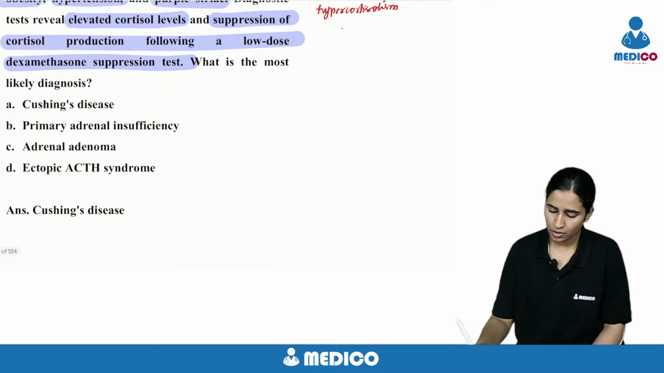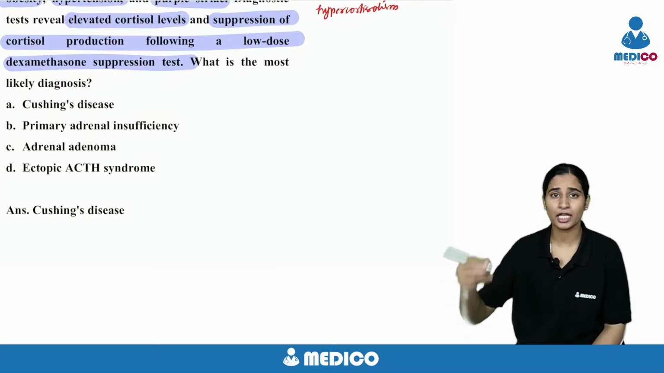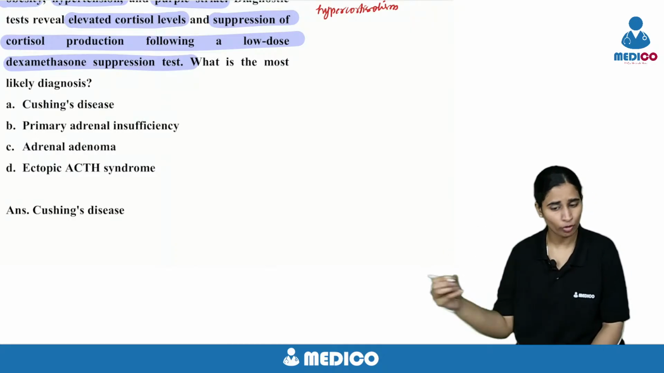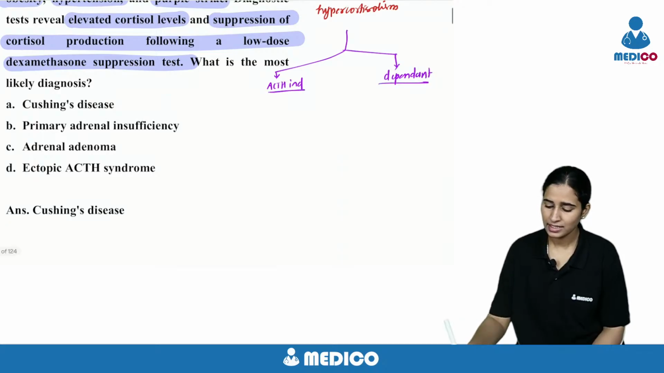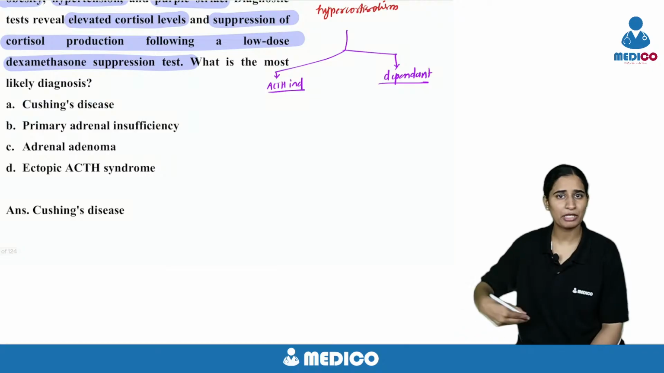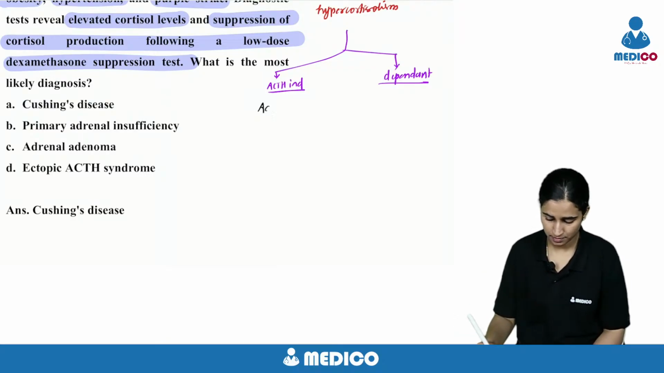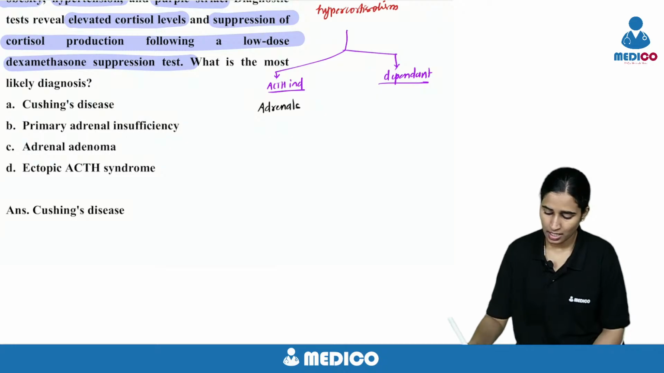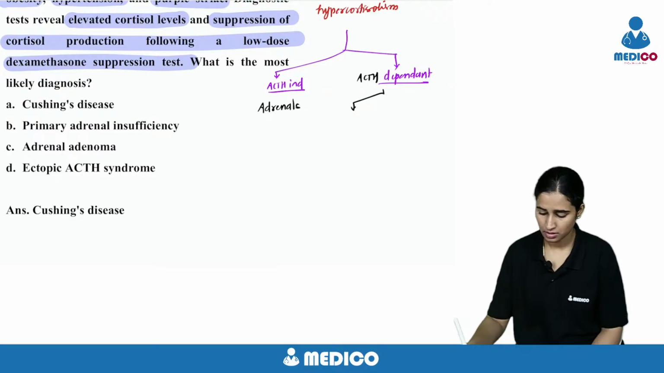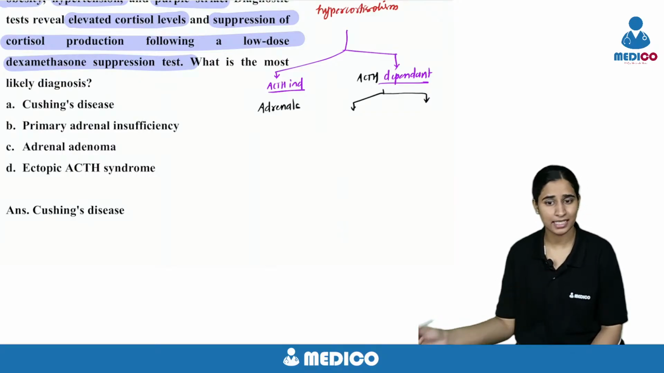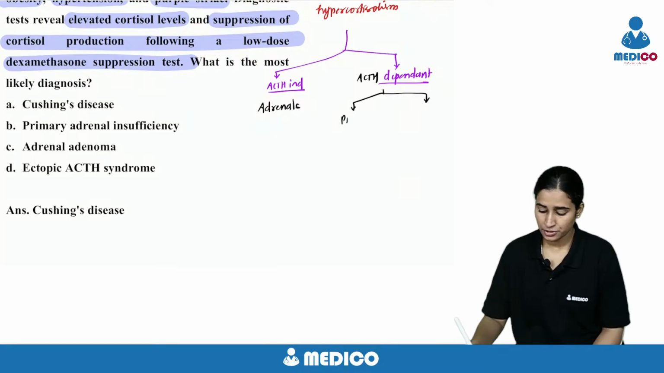So your Cushing's, the cortisol origin can be primary, that is ACTH independent or dependent. ACTH independent means it is coming from the adrenals. ACTH dependent means two possibilities. What are the possibilities? It can come from the pituitary or an ectopic source.